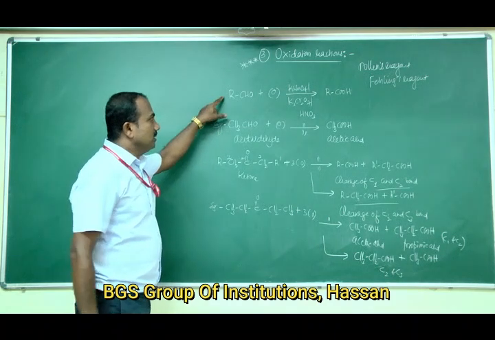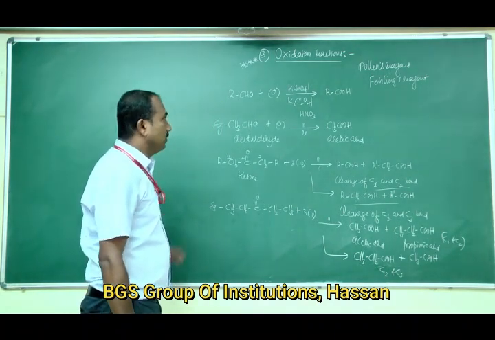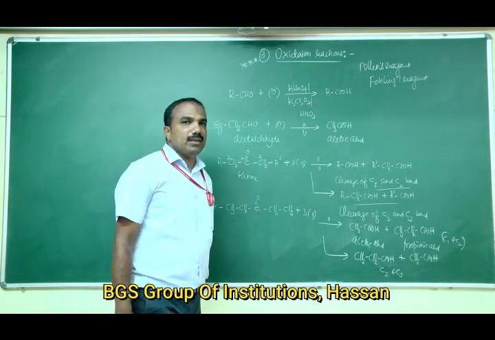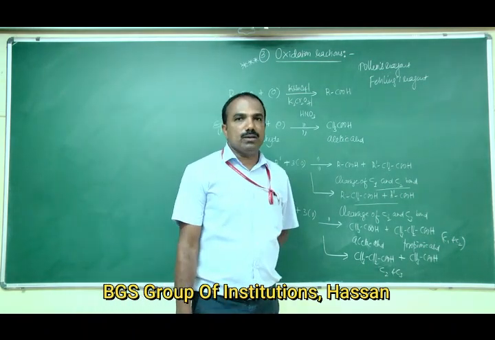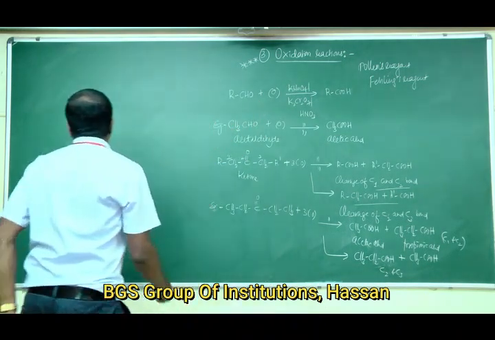So this is about the oxidation reactions of aldehydes and ketones. Using this, you can take a test to distinguish between aldehydes and ketones.